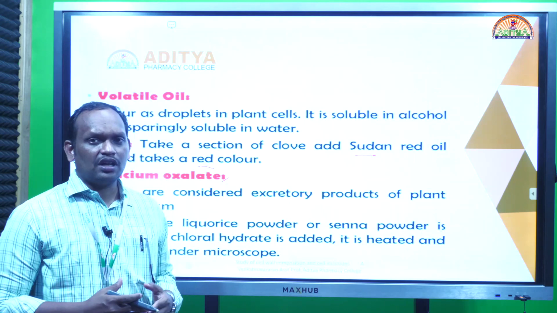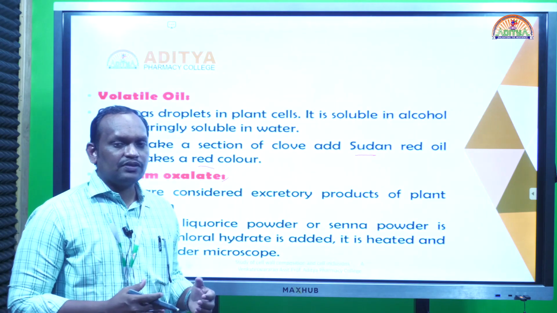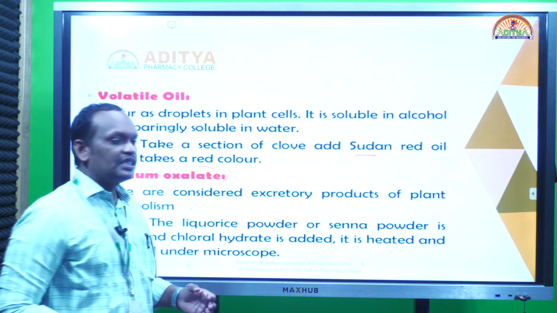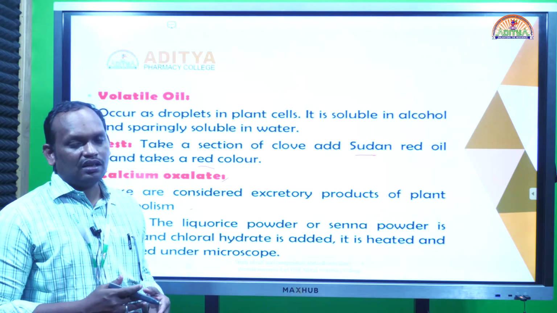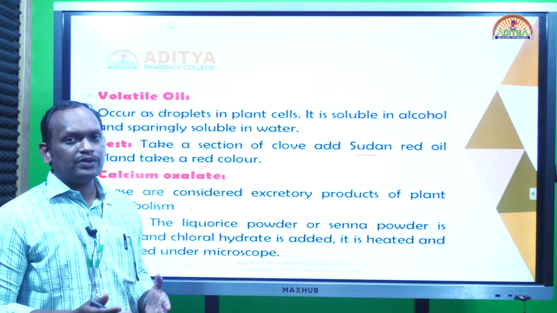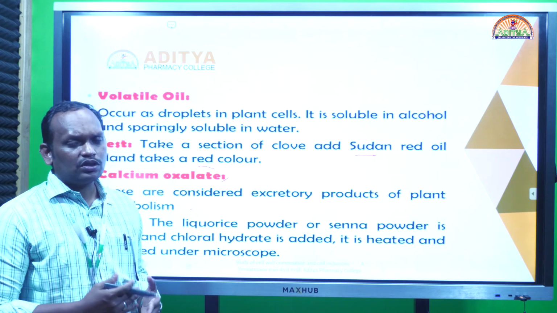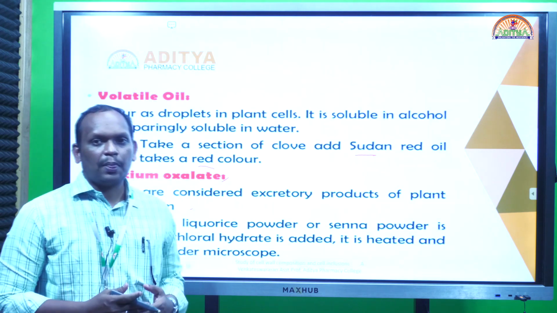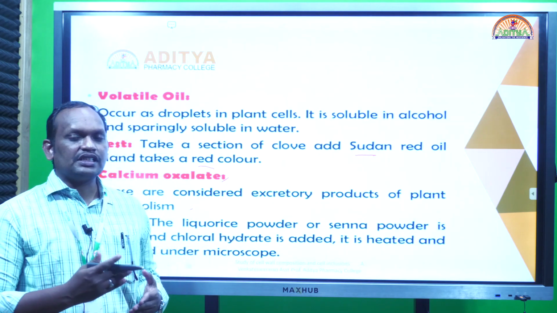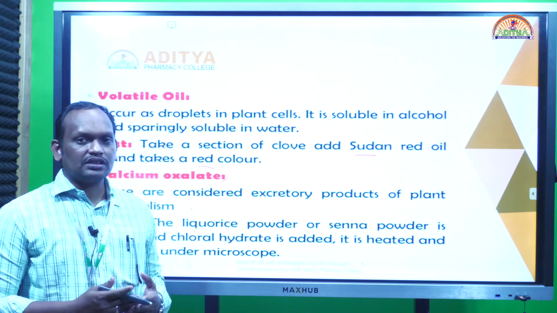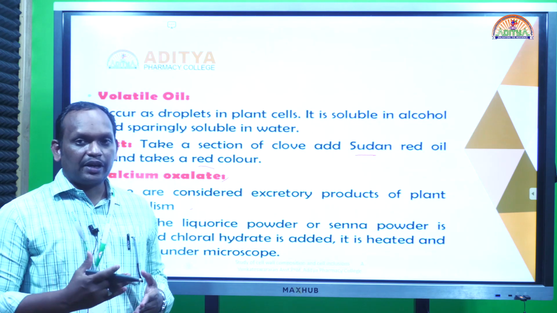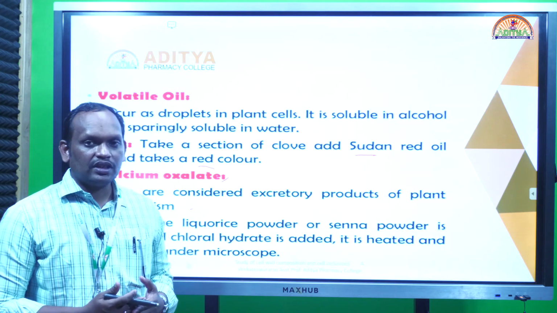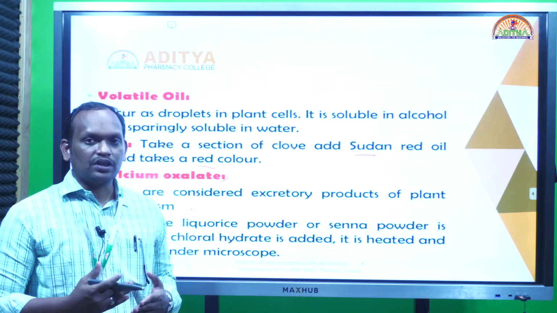Calcium oxalate crystals we can see in almost all plants, from fungi to higher plants, in all parts. They appear in different shapes: some rosette shaped, some clusters, some microsphenoidal, that is, sphere shaped. Based on the shape of these crystals we can identify crude drugs.